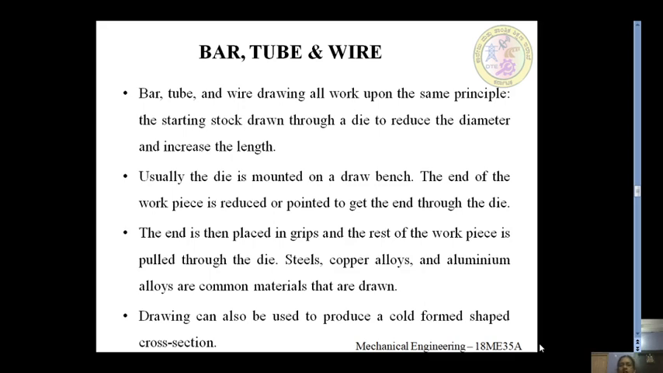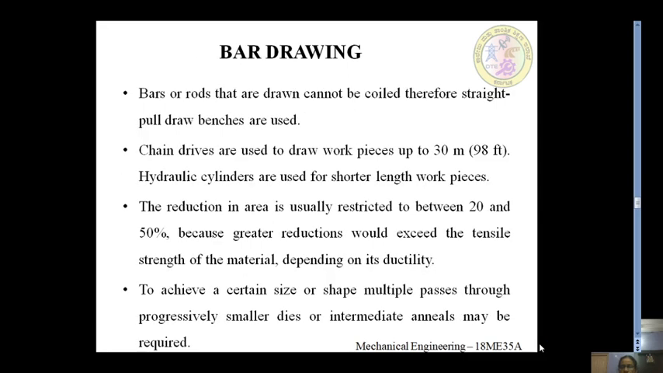Usually the die is mounted on a draw bench. The end of the workpiece is reduced or pointed to get the end through the die. The end is then placed in grips and the rest of the workpiece is pulled through the die. So at regular intervals, as I told, reduction takes place. Steels, copper alloys and aluminium alloys are common materials that are drawn here. Drawing can also be used to produce a cold formed shaped cross section.